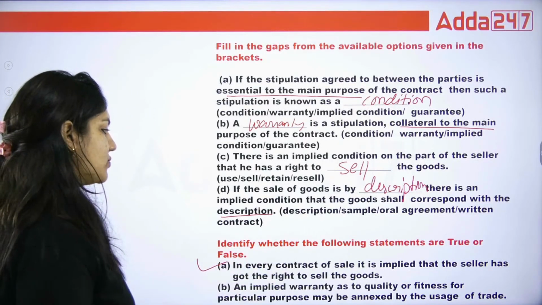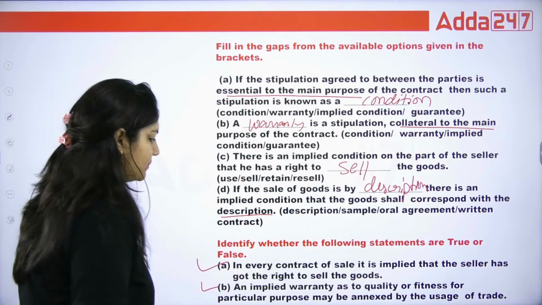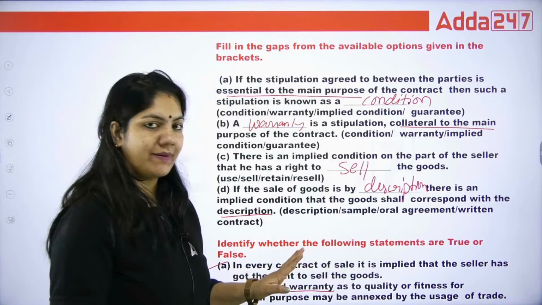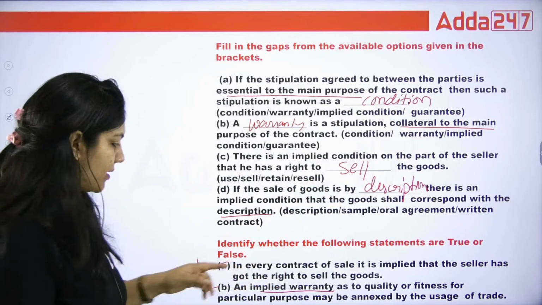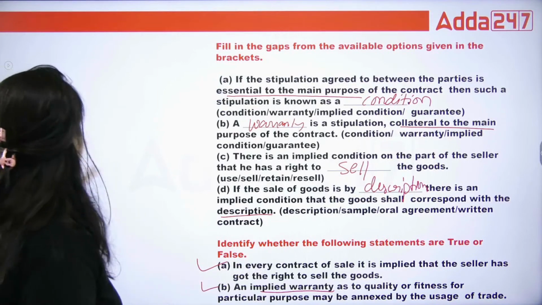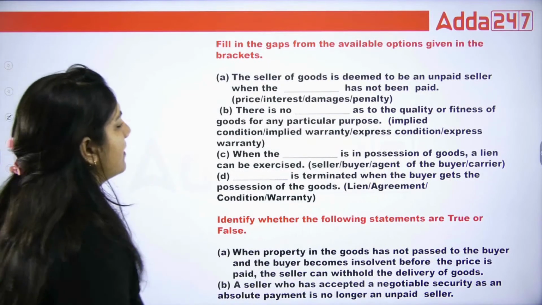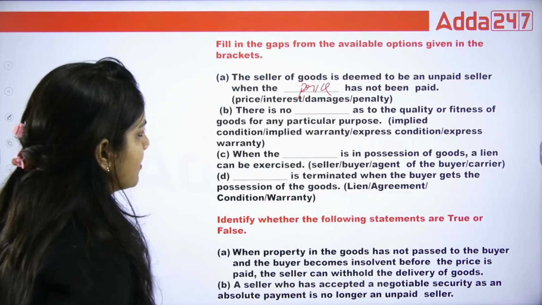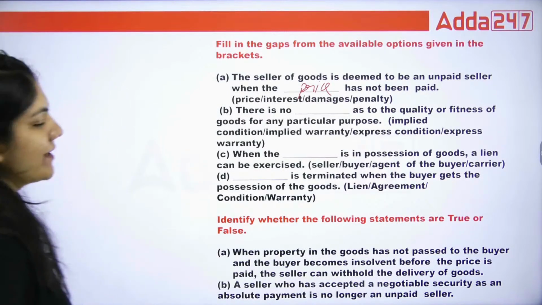An implied warranty as to quality or fitness for a particular purpose may be annexed by the usage of trade. That is right. Both are true statements. What is implied warranty? Implied warranty means only the replacement of the part, not the goods as a whole. The seller of goods is deemed to be an unpaid seller when the price has not been paid. There is no dash as to the quality or fitness of goods for any particular purpose. What is the right answer?